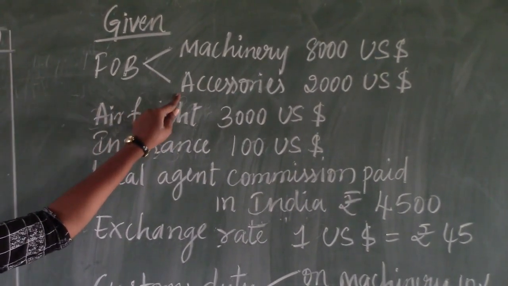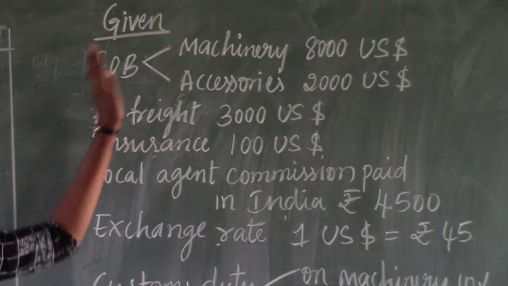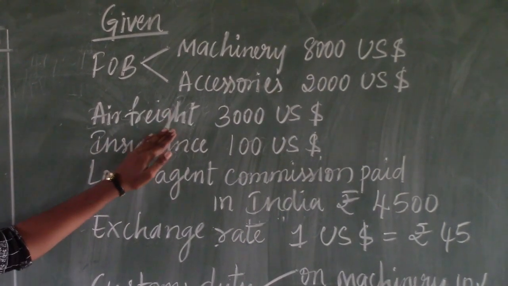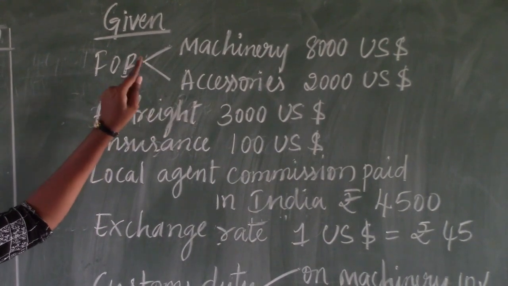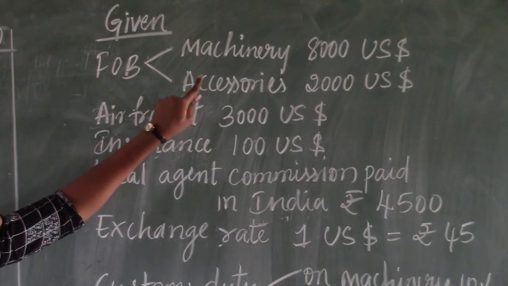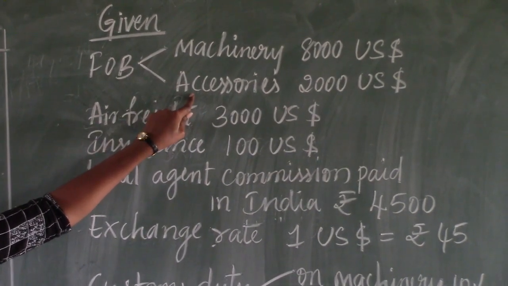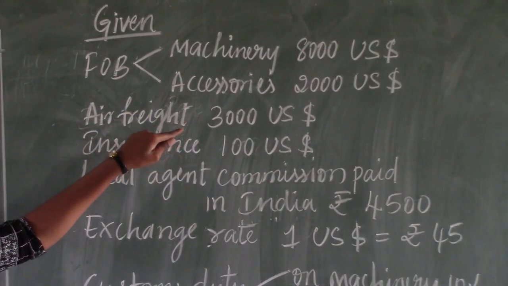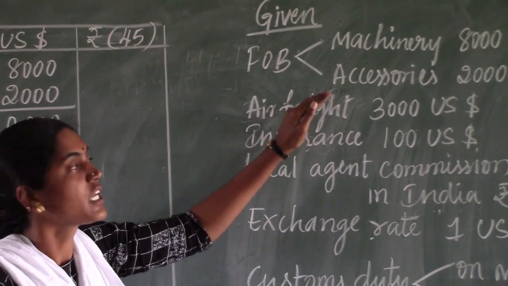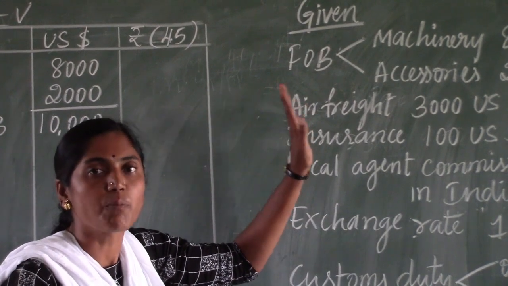See, accessories are the spare parts which are related to running the main product. Accessories are divided into two categories: compulsory bought out accessories and optional bought out accessories. Compulsory bought out accessories are those important spare parts which are required to run the main machinery. The optional accessories are not important to run the main machinery. It is optional to the buyer. If the buyer wants, they can purchase, otherwise it can be left out. So that is called optional accessories.